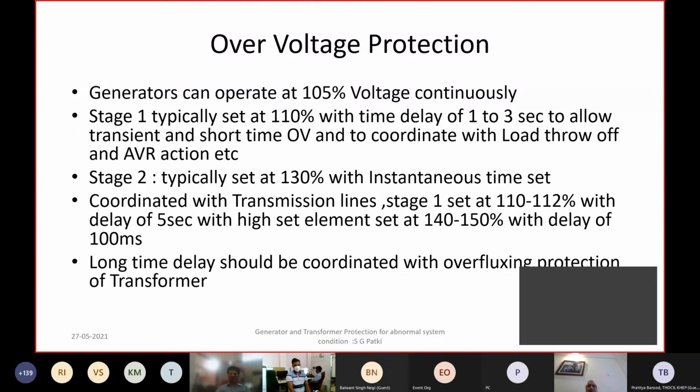But if you are off the bar and trying to come online, when the excitation build up becomes uncontrolled, or you are building the excitation in a manual mode, again you may exceed the safe open circuit voltage, and you can reach then higher voltage. Typically 130% with the instantaneous time delay is the setting given for such an over voltage protection.